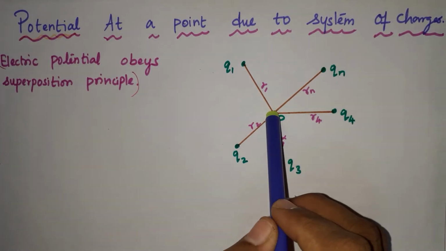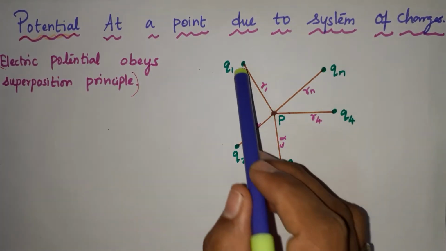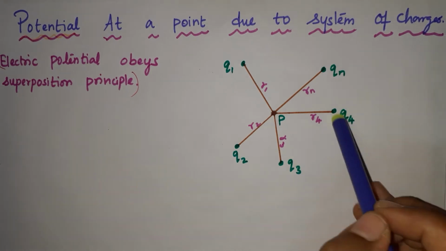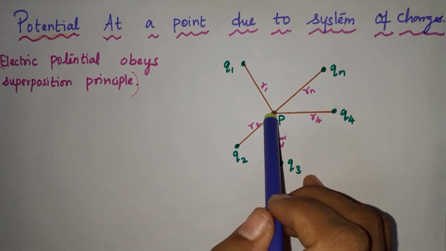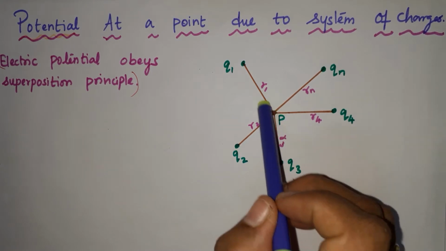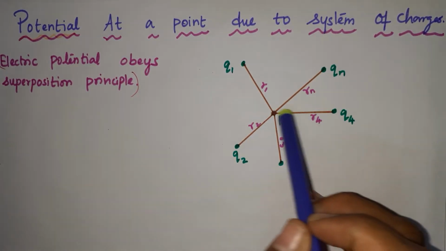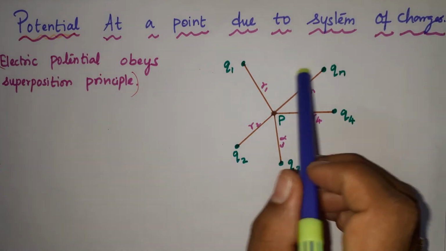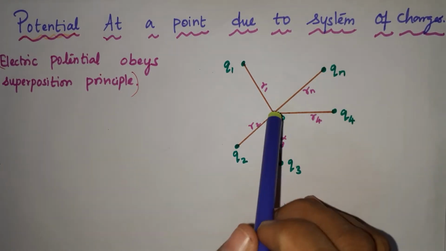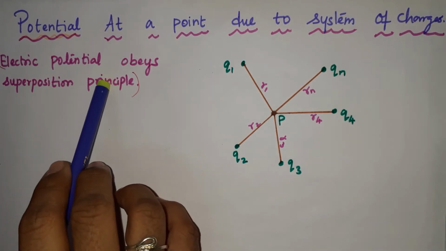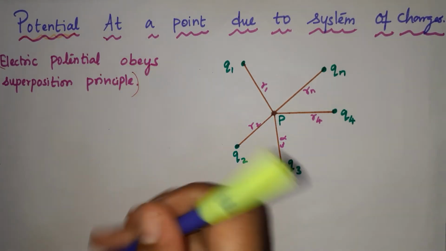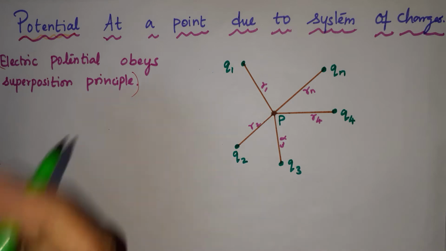The net force on a given charge, that is Q1, Q2, Q3, Q4 till Qn, is a vector sum of all the individual forces exerted by various charges separately. So this is the superposition principle.